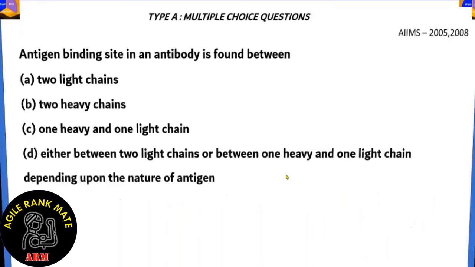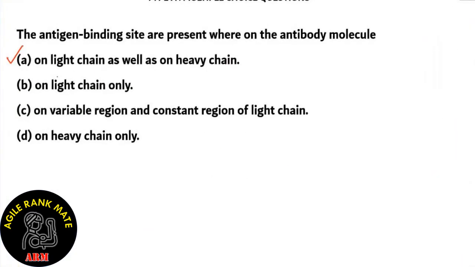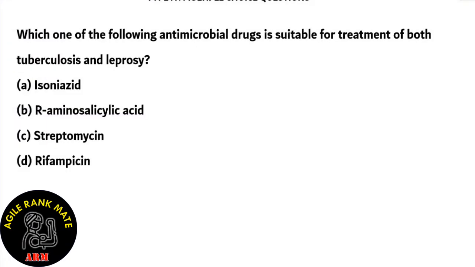That's where the antigen binds. So option A, on light chain as well as on heavy chain, is the right answer. On light chain only, on variable region and constant region, on heavy chain only is all incorrect. The right answer is option A, and that we found out because of the structure that we drew on the previous question. Let's look at this question.